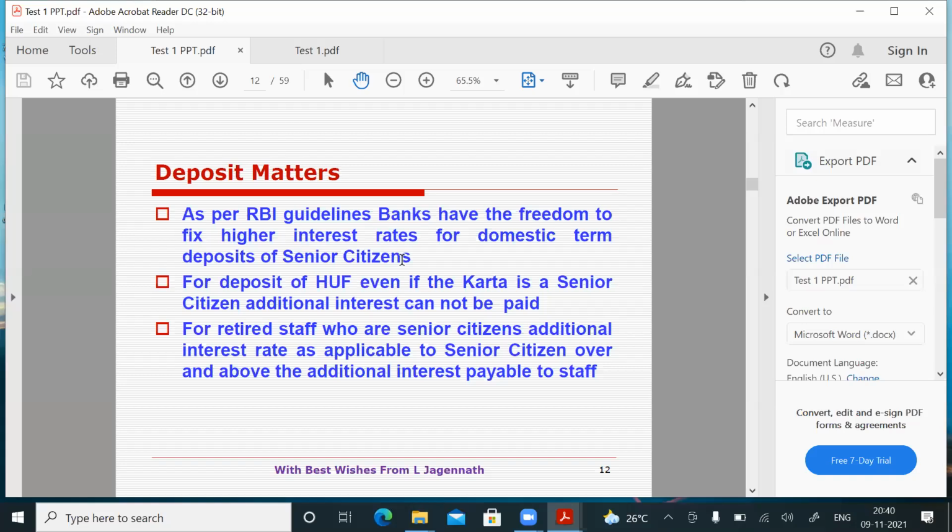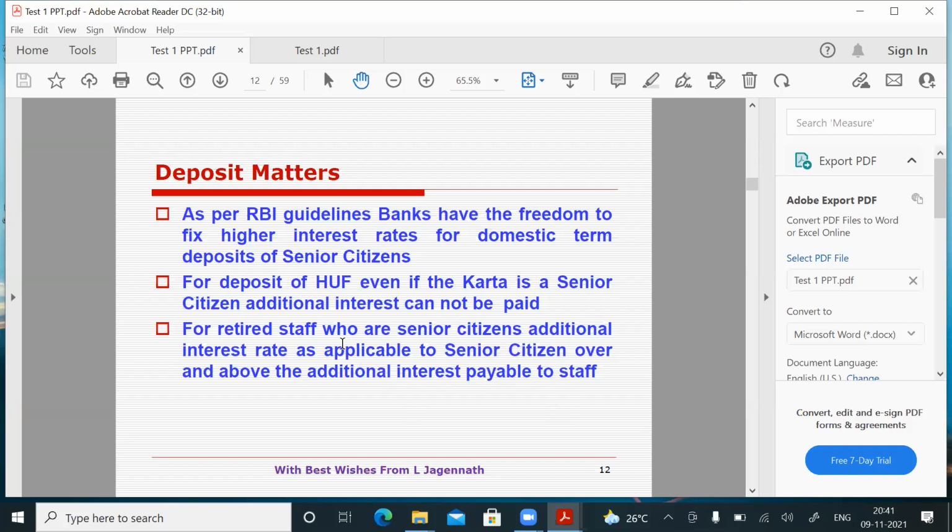Keep that in mind. As per RBI guidelines, banks have the freedom to fix higher interest rates for domestic term deposits of senior citizens. For deposits of HUF, even if the Karta is a senior citizen, additional interest cannot be paid. For retired staff who are senior citizens, additional interest rate as applicable to senior citizens is payable over and above the additional interest payable to staff.